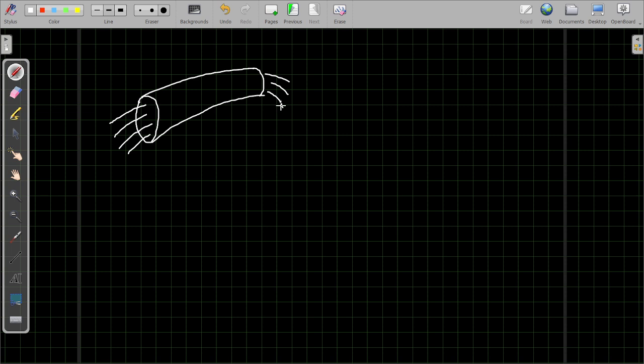This important observation, this important fact, gives rise to a very important equation. That equation is known as the equation of continuity. To understand this, let's consider this pipe.